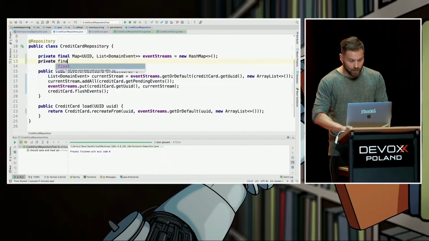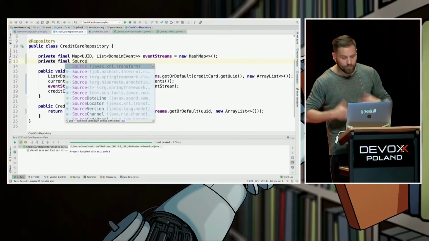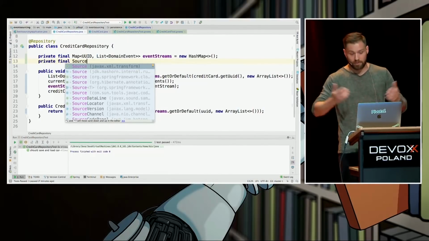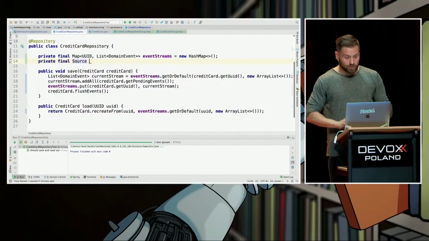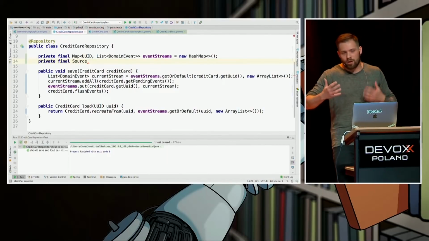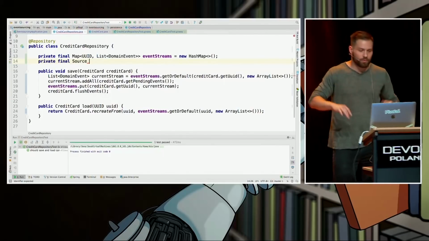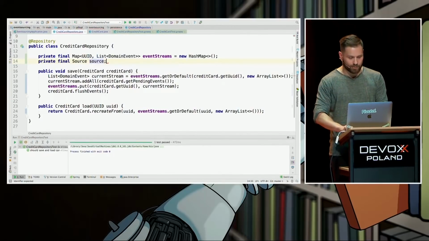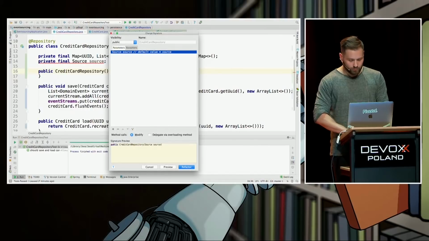To do that, I'm going to use a predefined definition of channels from the framework called Spring Cloud Stream, of course. Source means I'm talking to one output channel, which is a fairly common scenario. That's why it comes with the framework. Let's name it source.